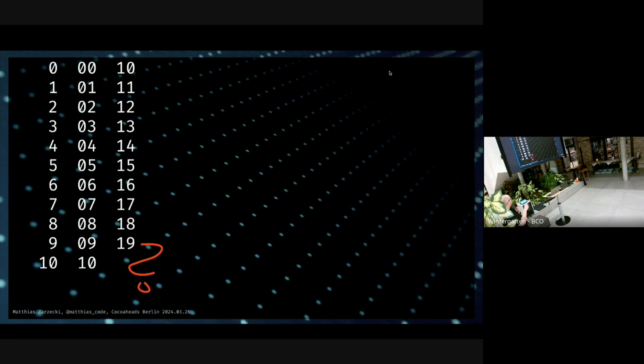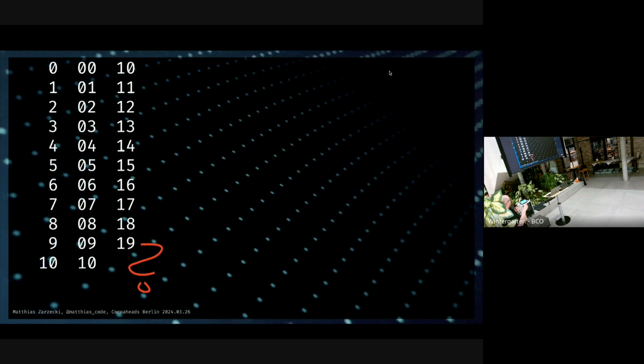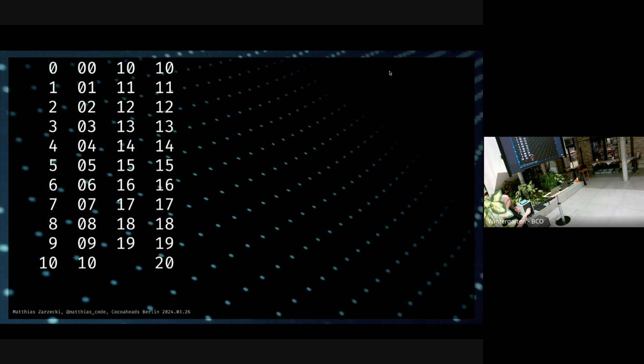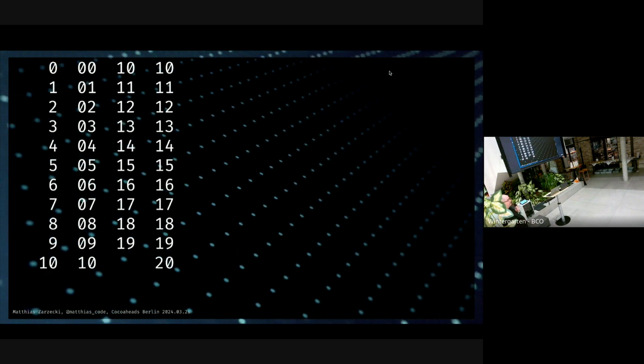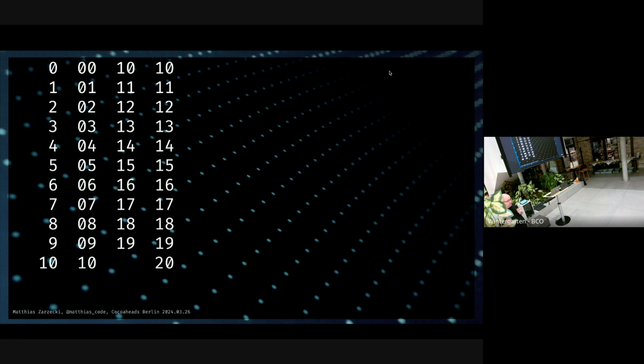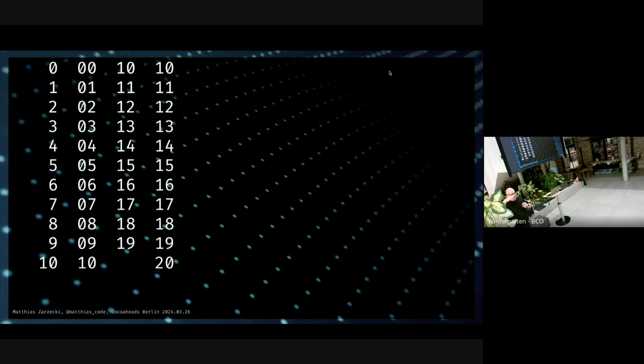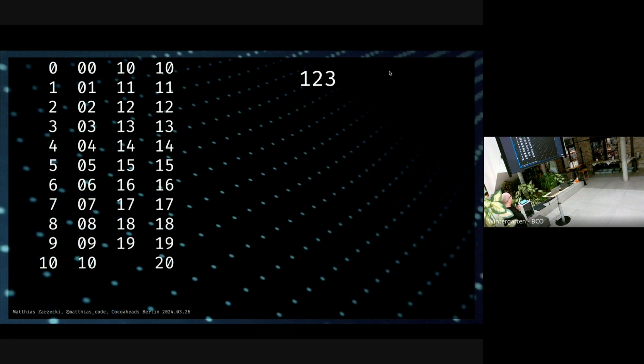The one to the left gets exhausted. No, the one to the right gets exhausted again. The one to the left, we increment another one up to 20 here. So far, so good. I'm going to start with the simple stuff, right? So you're up to speed when we get to the complex things.